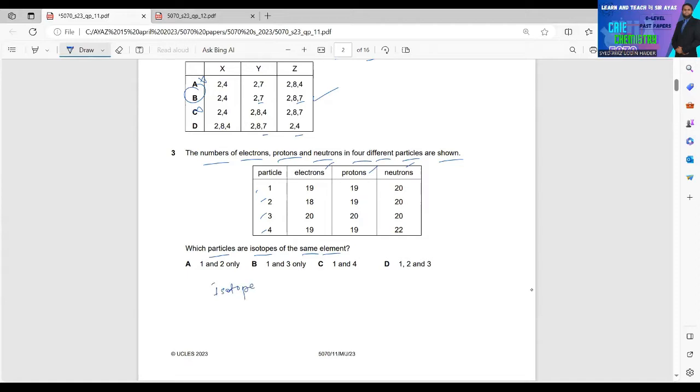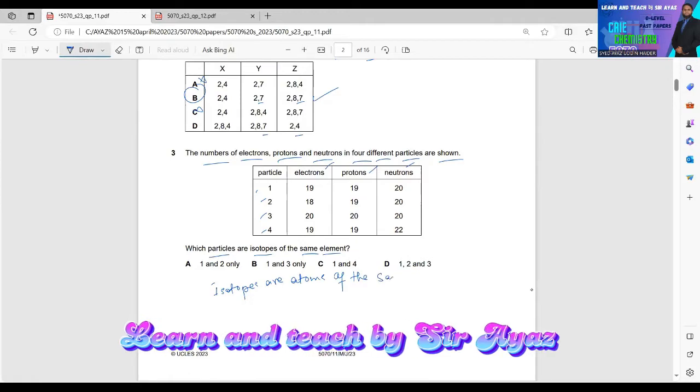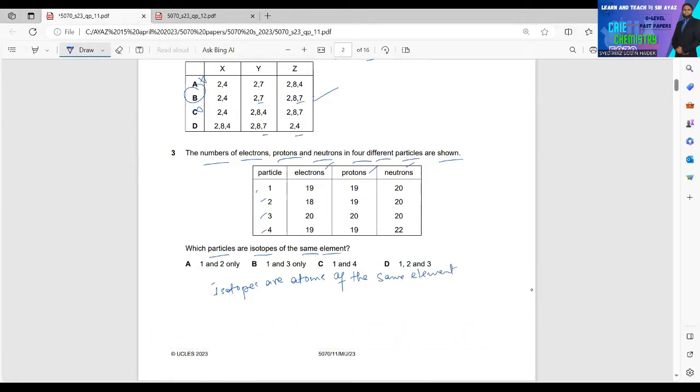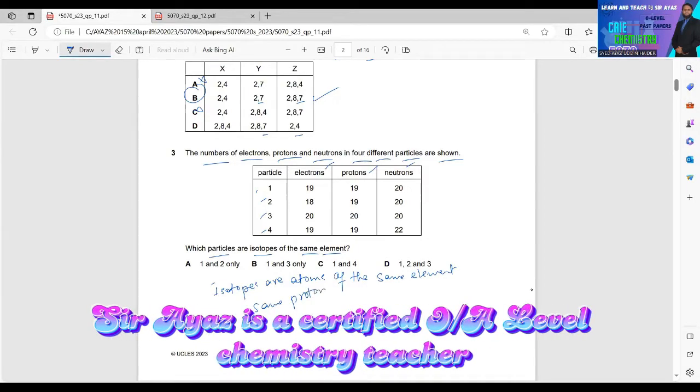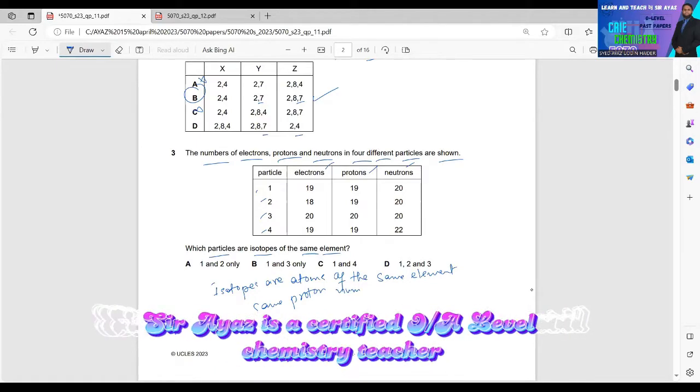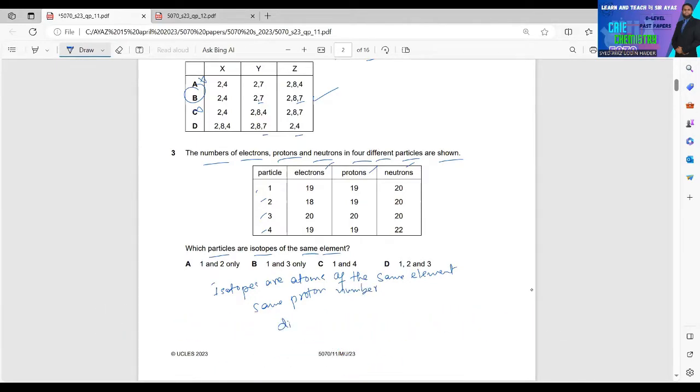Isotopes are atoms of the same element. Same proton number. Different number of neutrons or nucleon number.